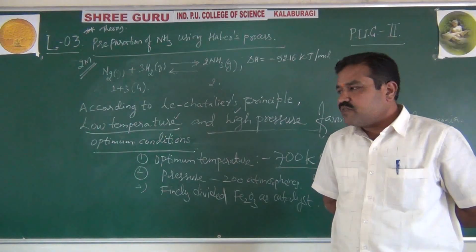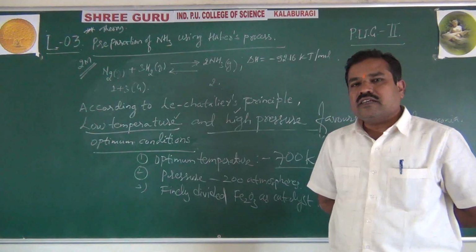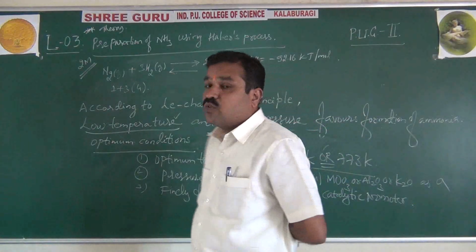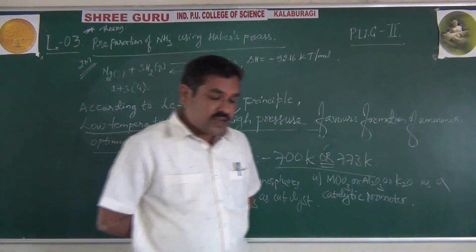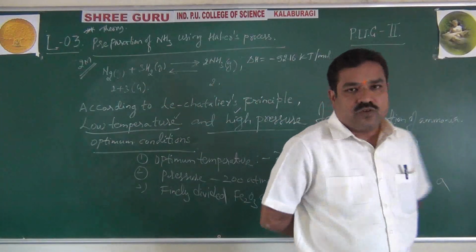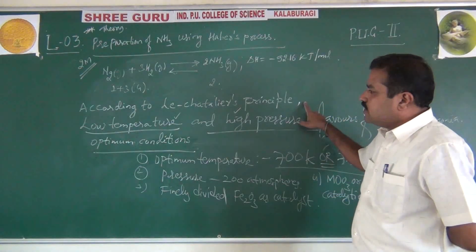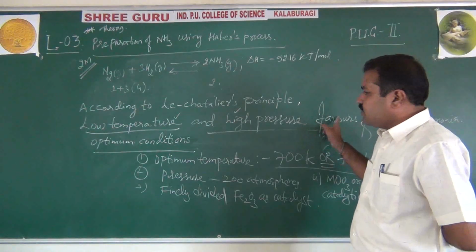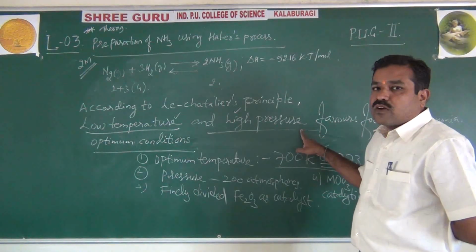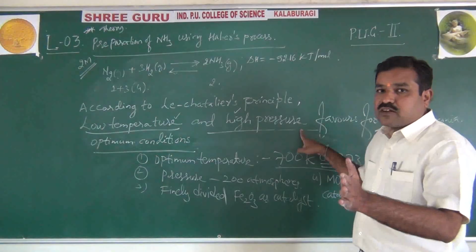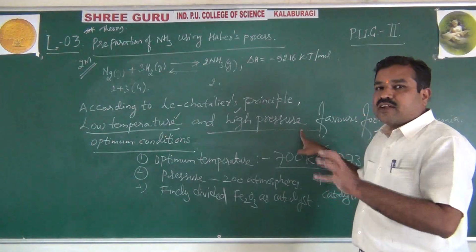Definite question in the 15 group elements in the theory. Just you can observe board papers, you will have this question for 2 marks. With diagram, flowchart diagram 3 marks, without diagram 2 marks. Okay, if I take the examination, I just have to write only this. According to Le Chatelier's principle, low temperature and high pressure favors formation of ammonia, but what was the problem? Technical problem was at low temperature rate of reaction stops and at high pressure production plant explodes.